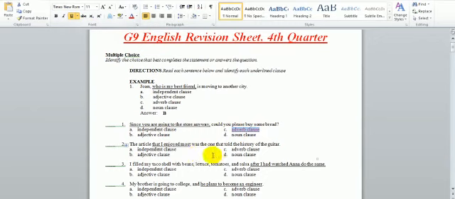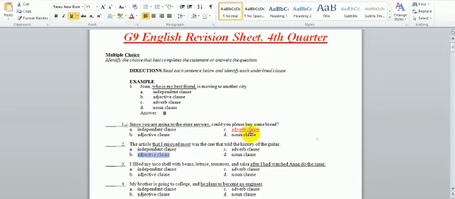Number 2, the article that I enjoyed most was the one that told the history of the guitar. That I enjoyed the most. Here the clause has started with that. That is, yes, a relative pronoun. And if the clause is introduced by a relative pronoun, then it is an adjective clause. So here, that I enjoyed most is an adjective clause.